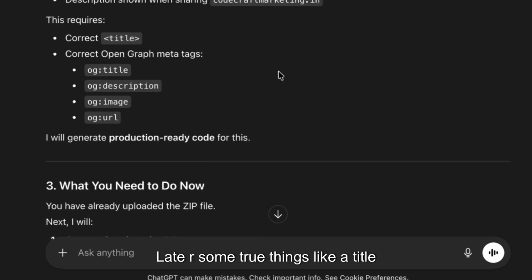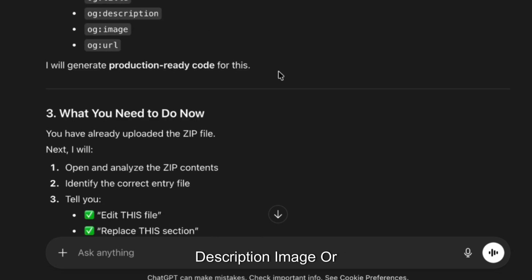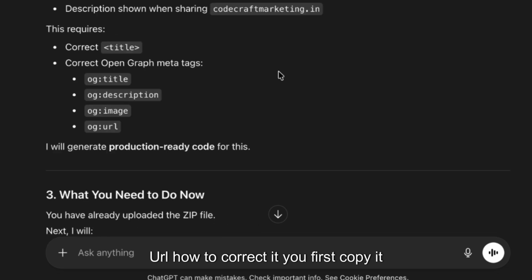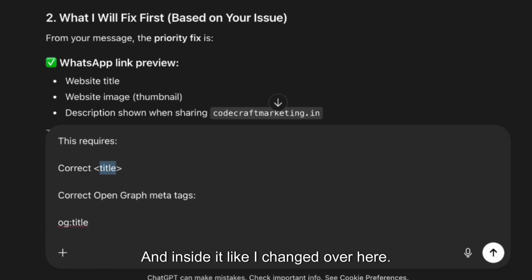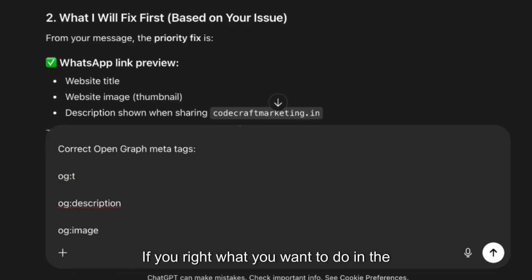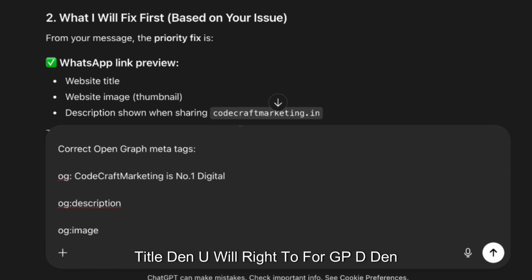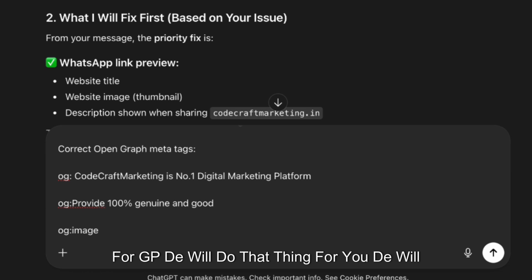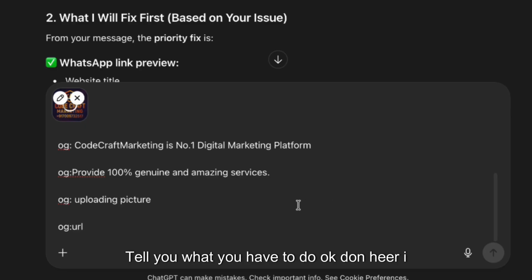There are some things like a title, description, image, or URL. How do you correct it? You first copy it, and inside it, like I changed over here, you write what you want to do in the title, and you write it to ChatGPT. Then ChatGPT will do that thing for you and tell you what you have to do.